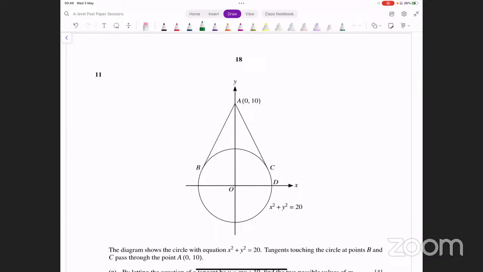Now, if you think about it, we might not need to find both of them separately, because if we find any one of them, it's a symmetrical shape, right? So if you know the coordinates of B or C, let's say we know C, then the y coordinate of C will be the same as the y coordinate of B, right? And the x coordinate of C, B's x coordinate will be the negative of that, right? So we find any one of them and we directly get the other from it, okay?